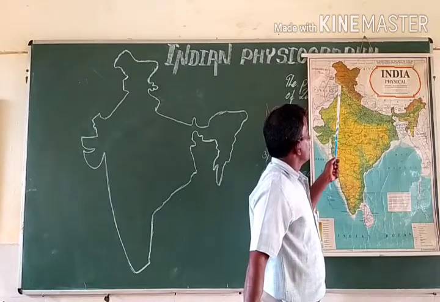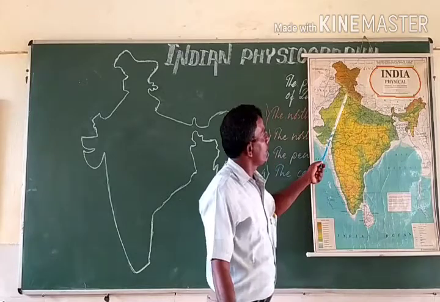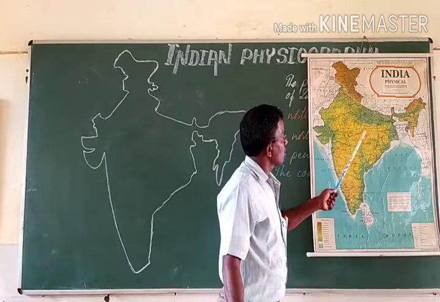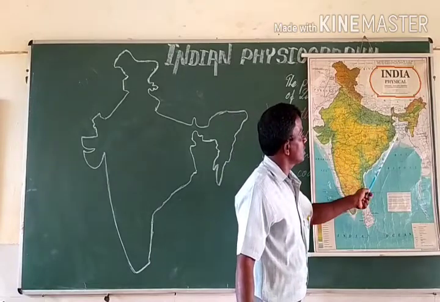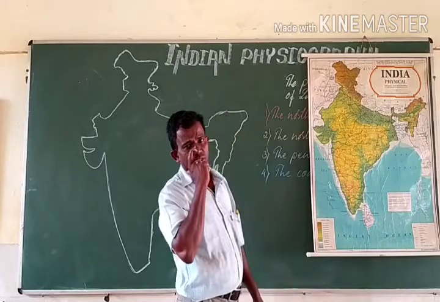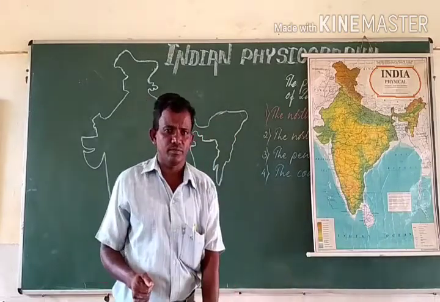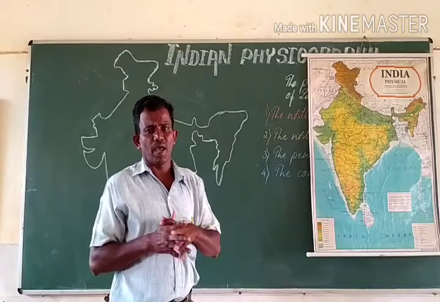South to these Himalayas, we have the northern plains. This is the region which has plain land. Plain is an even land, the land which is flat.